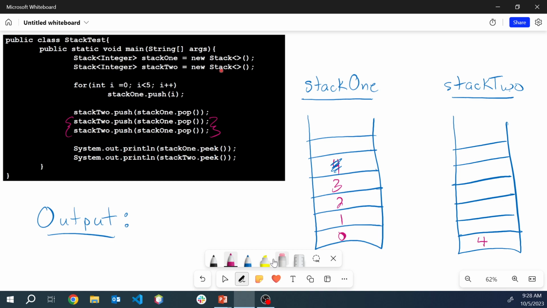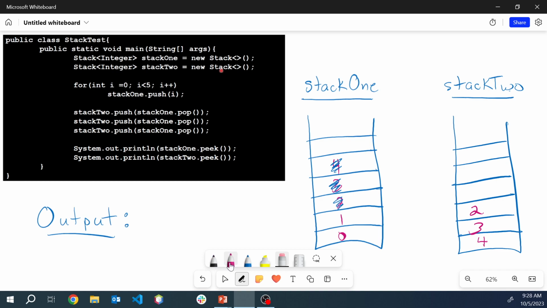Well, after we do those two commands, let's do one at a time. We're going to pop off this 3. It's going to get pushed. Then we're going to pop off this 2, and it is going to get pushed into stack 2. It's that simple. So the topmost value currently in stack 2 is actually a 2.